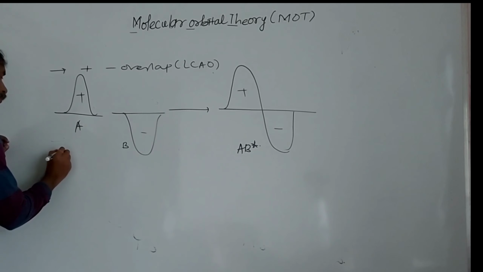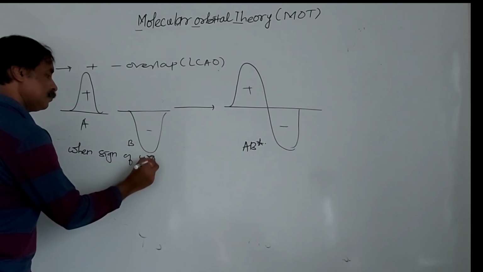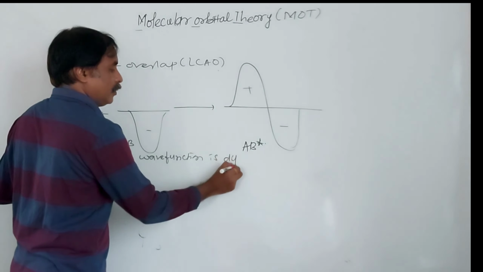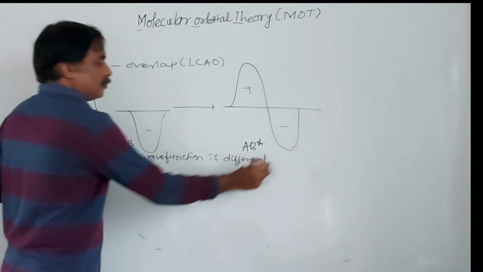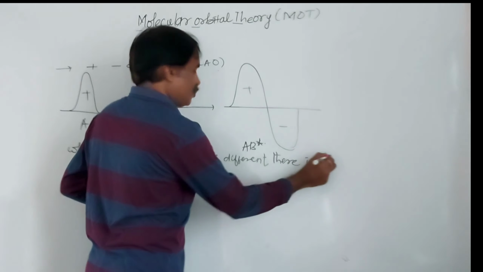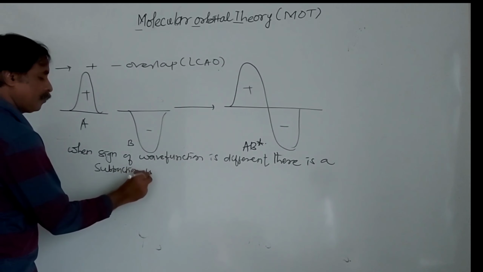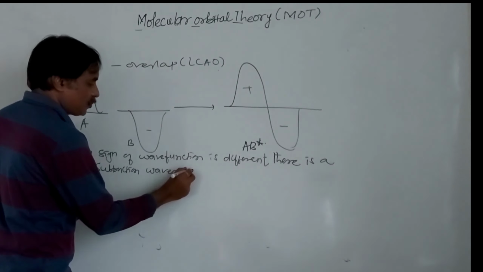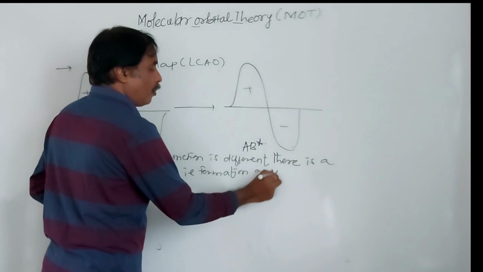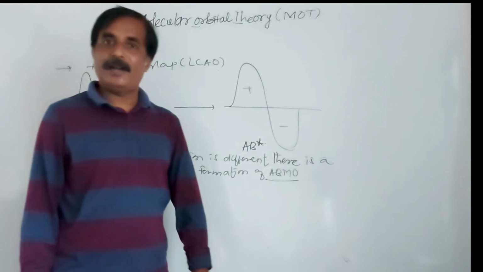When the sign of wave function is opposite or different, there is a subtraction of waves, that is formation of anti-bonding molecular orbital. This star indicates anti-bonding molecular orbital.